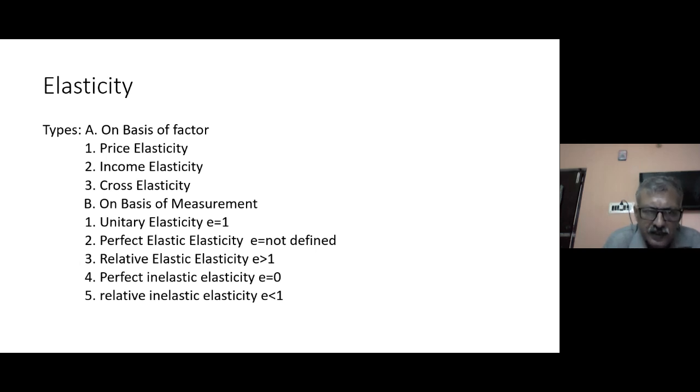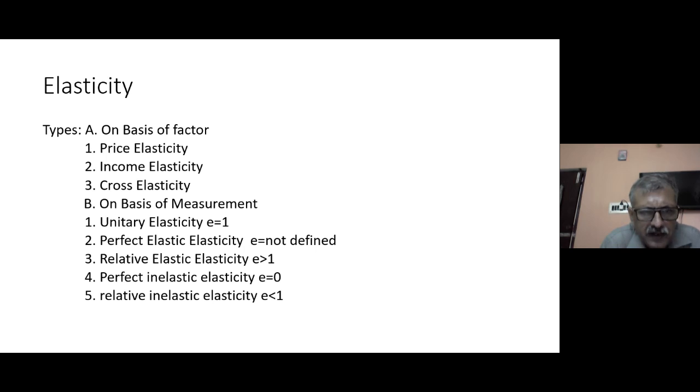Perfect elasticity. Perfect elasticity means the rate of change in demand or supply is infinity with respect to the rate of change in price. By price, I don't mean only price. It may be other determinants also, like income and related goods. So just for explanation, I'm considering it to be price only. Now, what is relative elasticity? It means the rate of change of demand is more than the rate of change in price. So here the elasticity numerical value will be greater than 1.